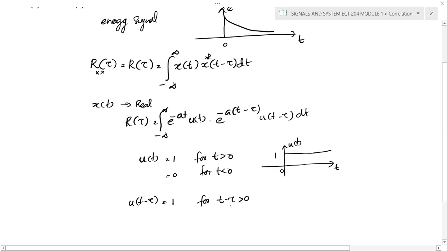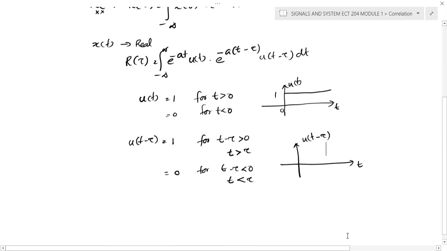So here we need to write in terms of t. We keep t on the left side and move tau to the right side. So it becomes t greater than tau, and 0 for t minus tau less than 0, or you can say t less than tau. If you draw the waveform, we need to plot u of t minus tau.